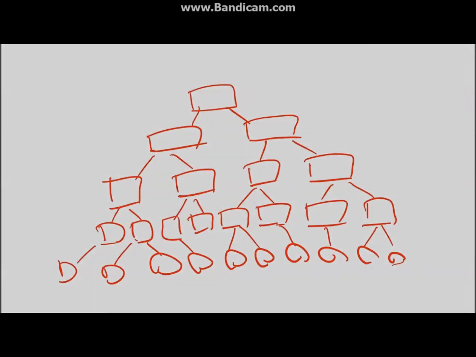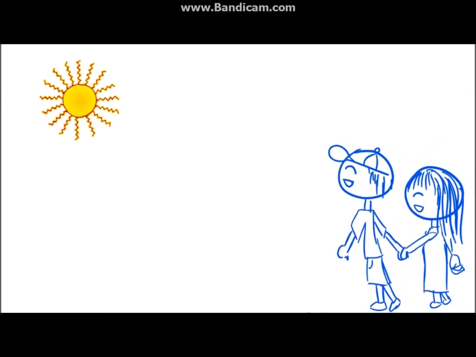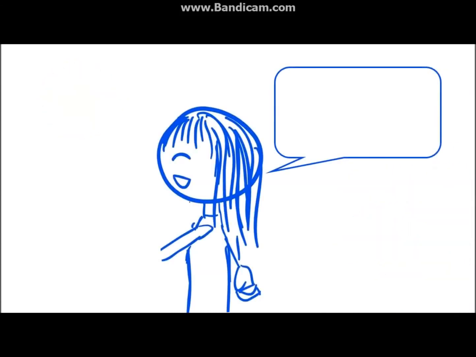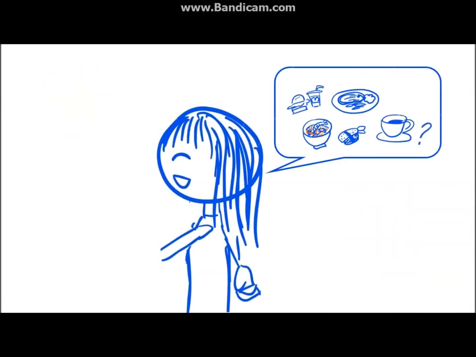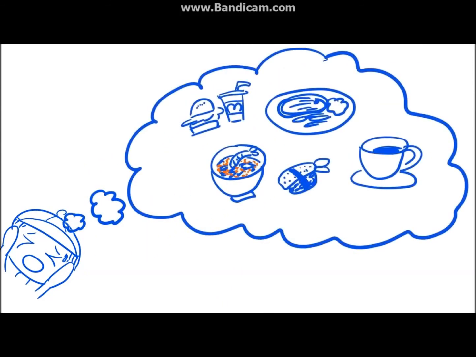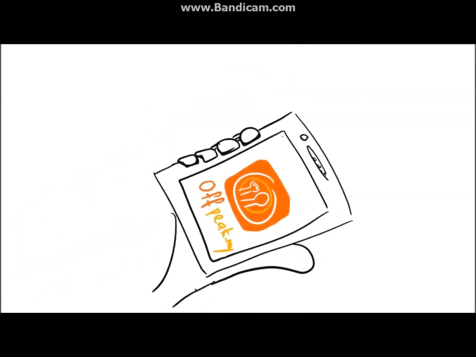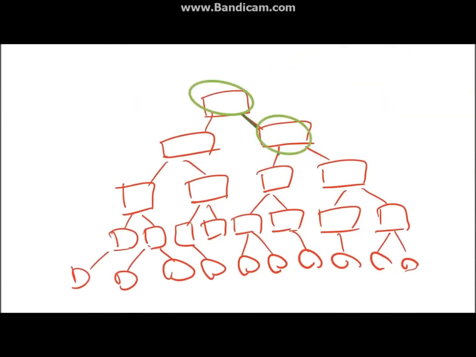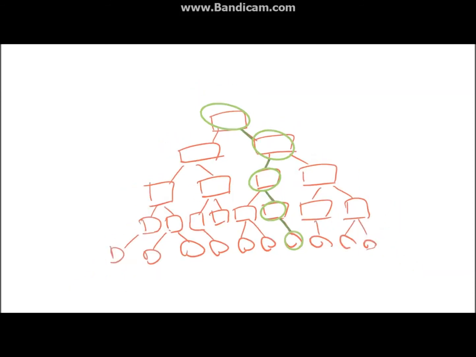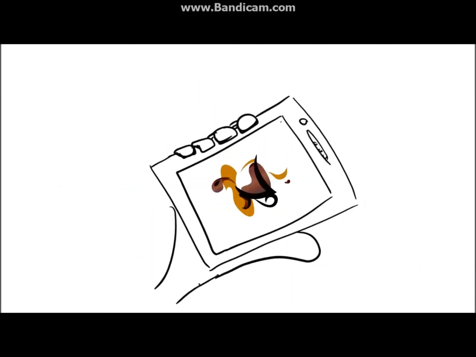Let's visualize the scenario. It's a nice day in the afternoon and you're going on a date with your girlfriend. Suddenly your girlfriend asks, "What should we eat today?" Now it can be a daunting question since you might have no idea what she really wants to eat. And asking her won't help much either. At this moment, Offpeak.my can be your savior. It will match the patterns and behavior where you have previously made a booking with the decision tree, and give you recommendations on which restaurant you might want to go.